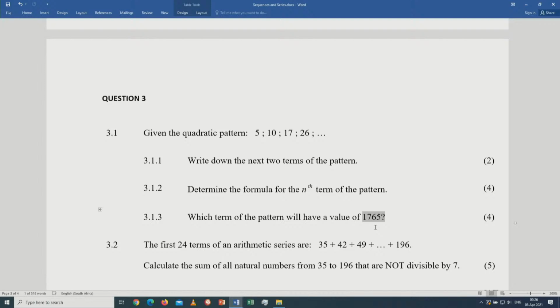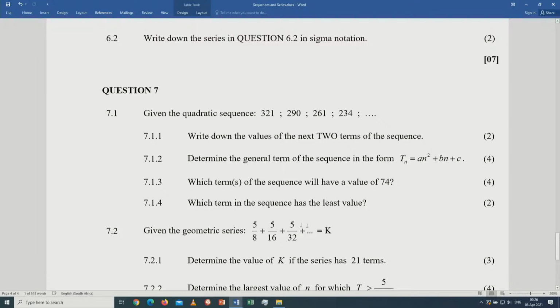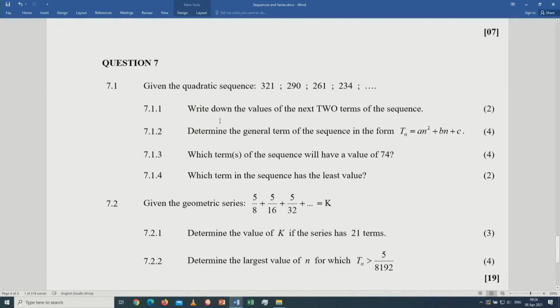Thank you. I want to take you through one last activity on quadratic number pattern. I think it's question 7. Look at this question 7. Given the quadratic sequence 321, 290, 261, 234. Write down the values of the next two terms of the sequence. If you check in all the activities that I've shown you, every time you will be expected to write down the next two or the fifth term or so. So please prepare thoroughly. Determine the general term.